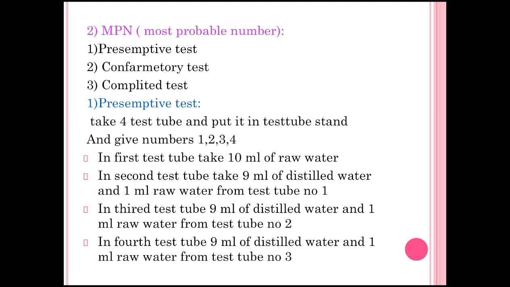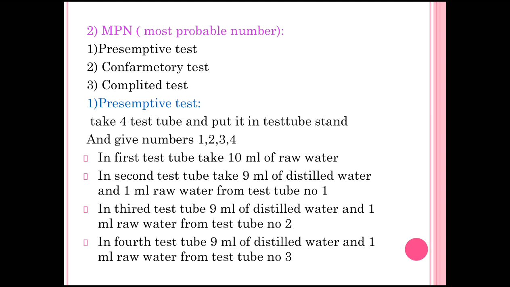Means we have to collect the raw water in the first test tube. There is 10 ml, it is pure, means there is no addition of distilled water or any other water, it is in pure form. Then from this test tube we take 1 ml of raw water and add it to another test tube. In that test tube we add 9 ml of distilled water, means it is diluted.